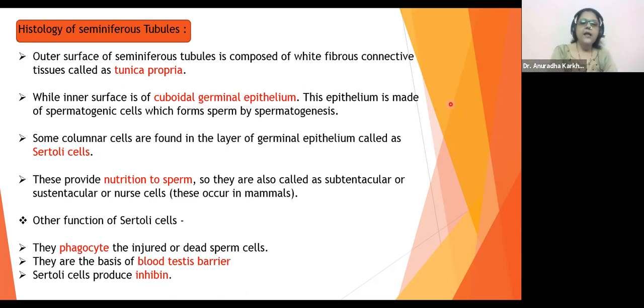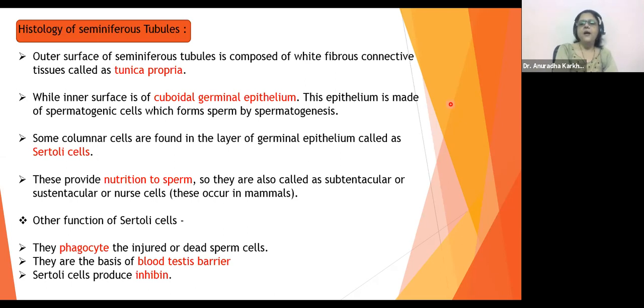Okay? They are the basis of the blood testis barrier. Blood testis barrier क्या है वो आगे आएगा. I'll tell you what it is. Sertoli cells produce inhibin, again a very important component. जब तक inhibin नहीं बनेगा तब तक वो प्रोसेस जो आगे मैं बताऊंगी ना वो कंटिन्यूसली चलता रहेगा. So Sertoli cells are very very important.